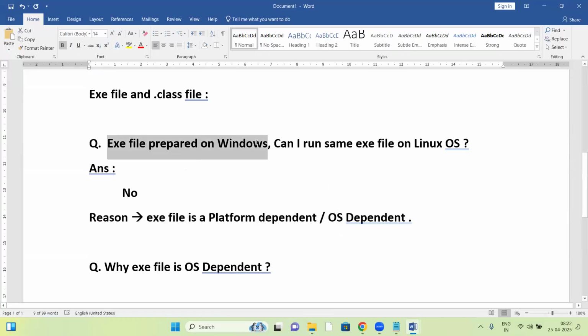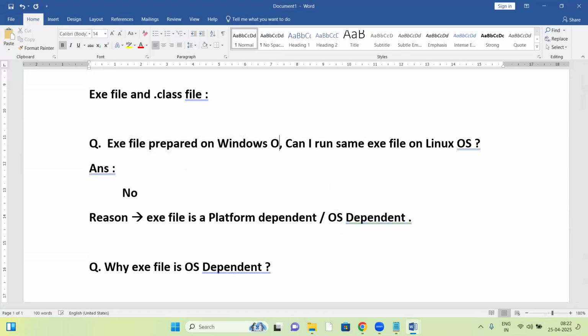It will run on only Windows OS. It won't run on other operating systems. If an exe file is prepared on Windows OS, it will run only on Windows OS. It won't run on other operating systems. The reason is that an exe file is OS dependent.